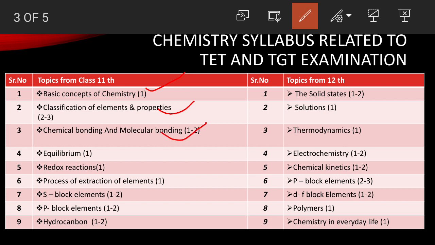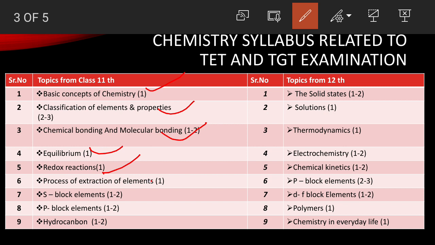Then chemical and molecular bonding. From this chapter there are so many questions, and 2 to 3 questions is there in exam. Sometime 1 or 2 definitely, like it is related to shapes of particular compound or some sort of molecular bonding. Then equilibrium. From equilibrium also you will get one question. Then we have redox reaction. It may be oxidation or reduction, or it may be the oxidation number of a particular substance or compound.